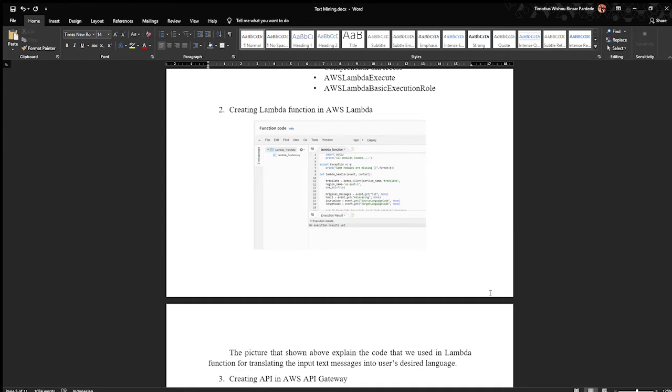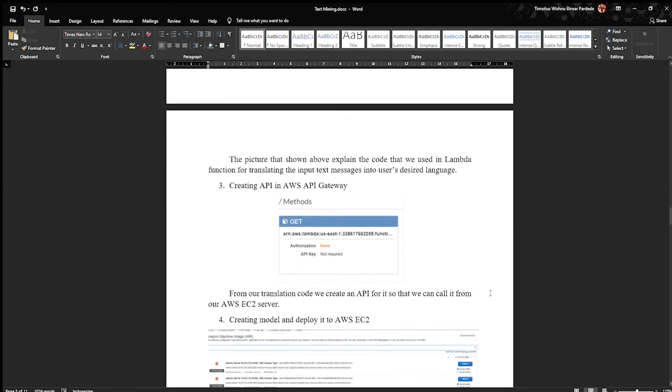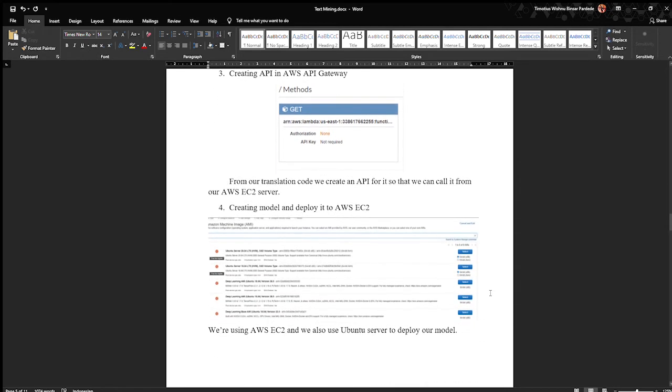And then the third one is that we create an API using AWS API Gateway so that we can call the translation code using our EC2 server. And then the last one is we create a server and deploy our prediction model into AWS EC2. And then after we predict the input, we can use our previous API, that is the translation code, and we can translate the predicted class and the original message. We are using AWS EC2 and an Ubuntu server to deploy our model.